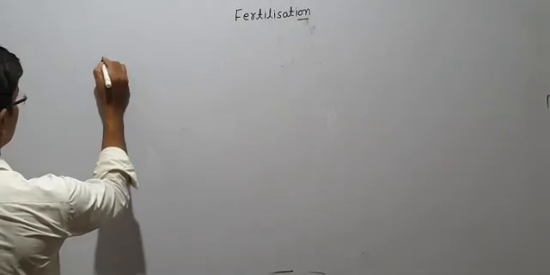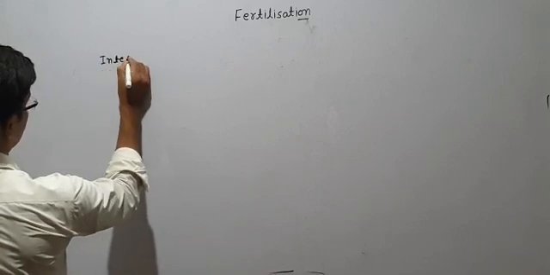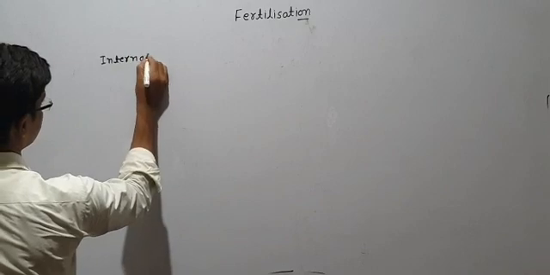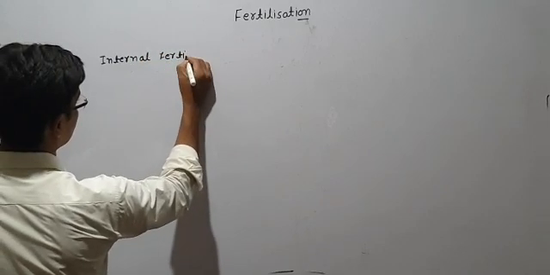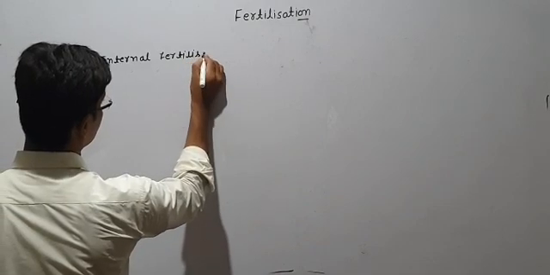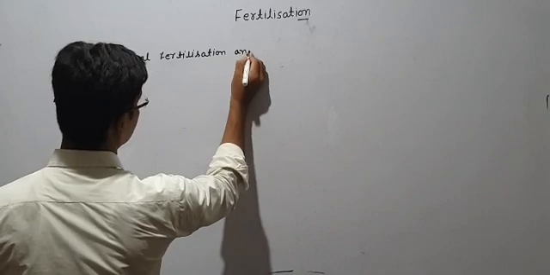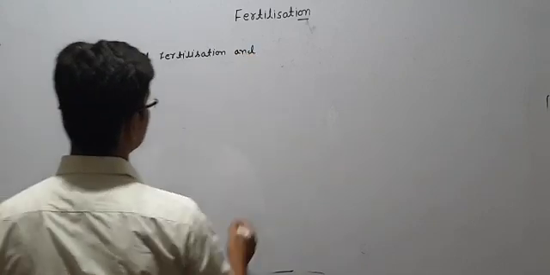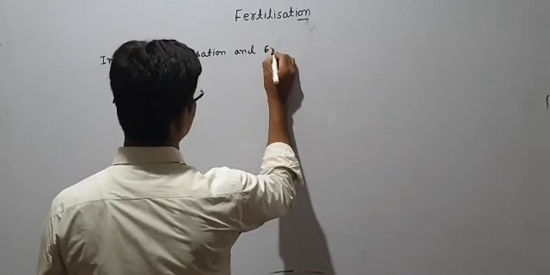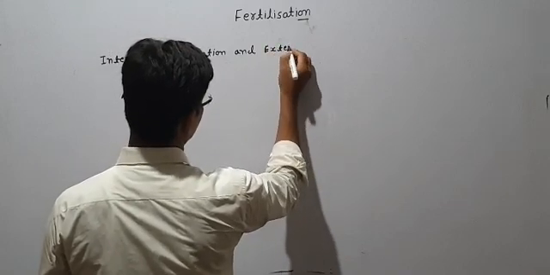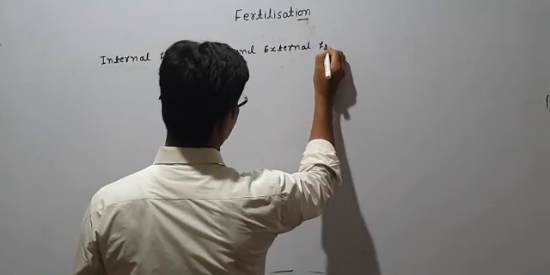Okay students, so we have two types of fertilization: internal fertilization and external fertilization.